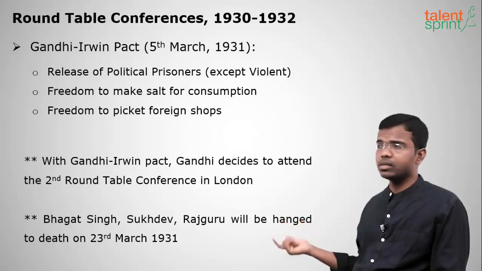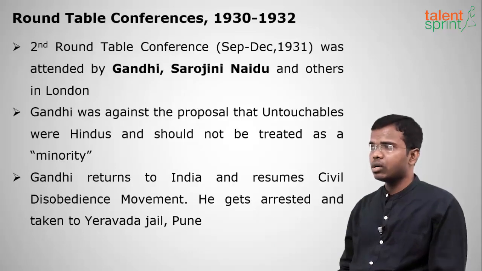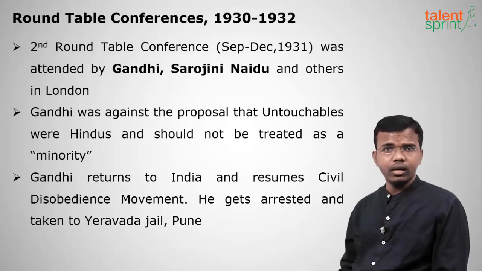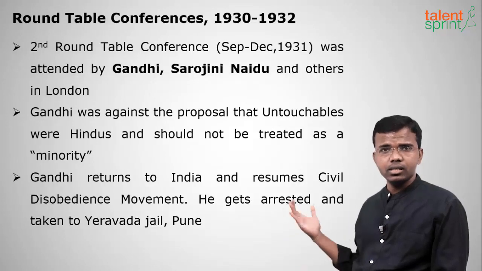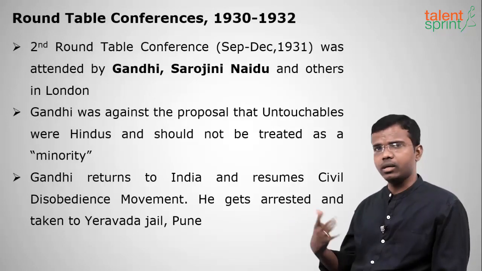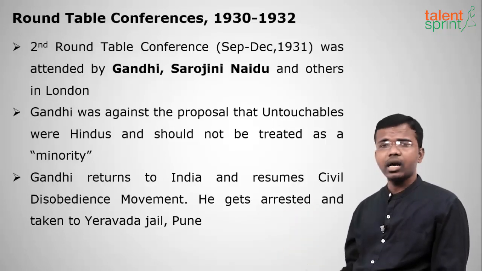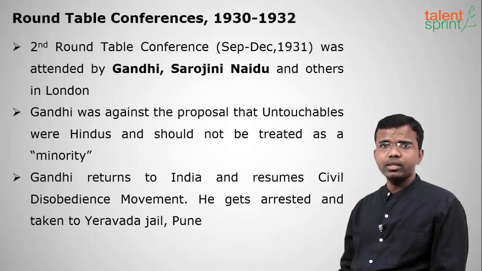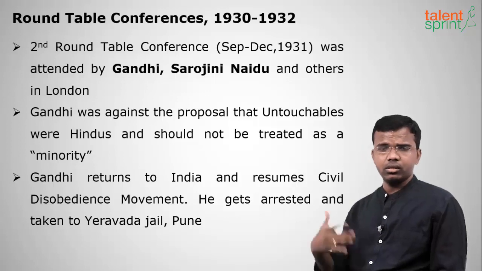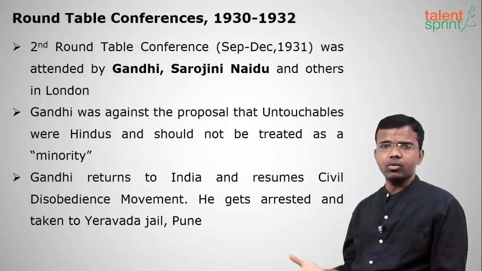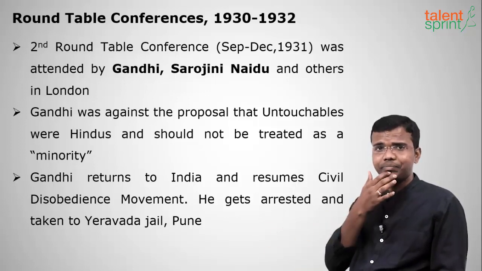Okay, clear with this? Moving on to the second roundtable conference, between September and December 1931, Gandhiji, Sarojini Naidu and other leaders, Muslim League leaders will attend this event. During this, Gandhiji will not agree to most of the proposals of the second roundtable conference, which was held in London.